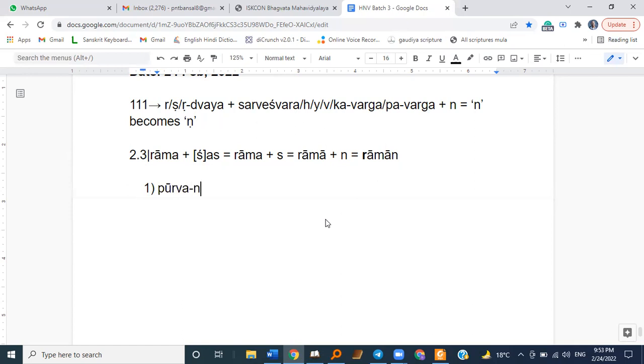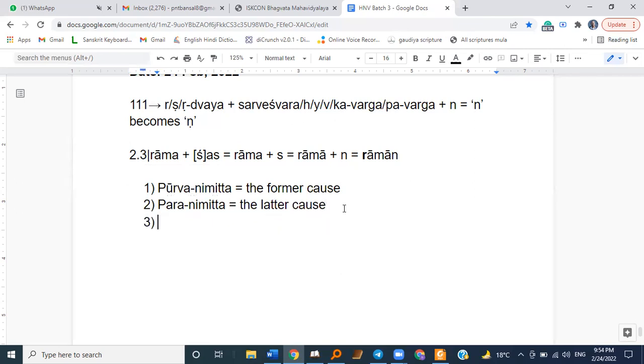One is Purvanimitta, the former cause. The second one is the Paranimitta. Do you put double T or single T? I think double T, right? Yes, double T. If it's single T, it becomes later. And then we have the Karyasthana, which is known as Kari also.